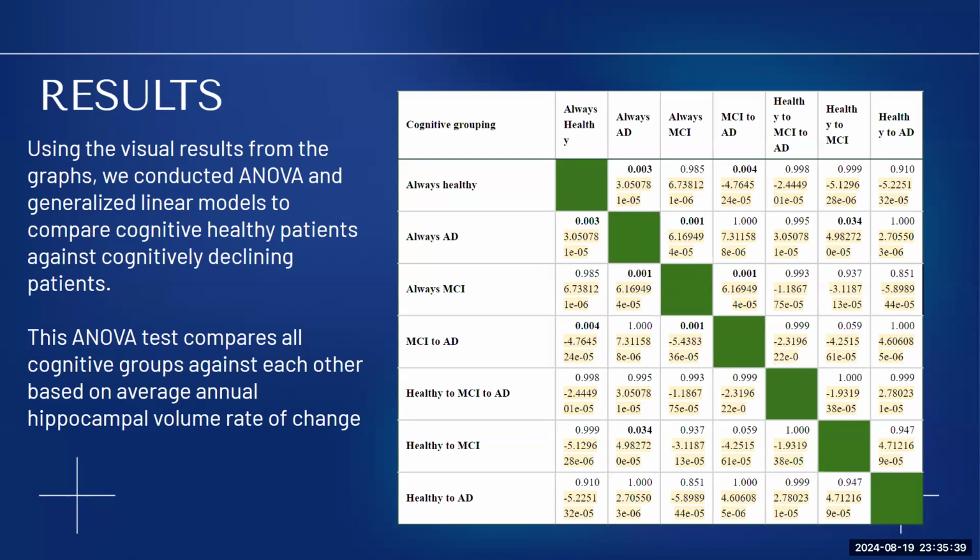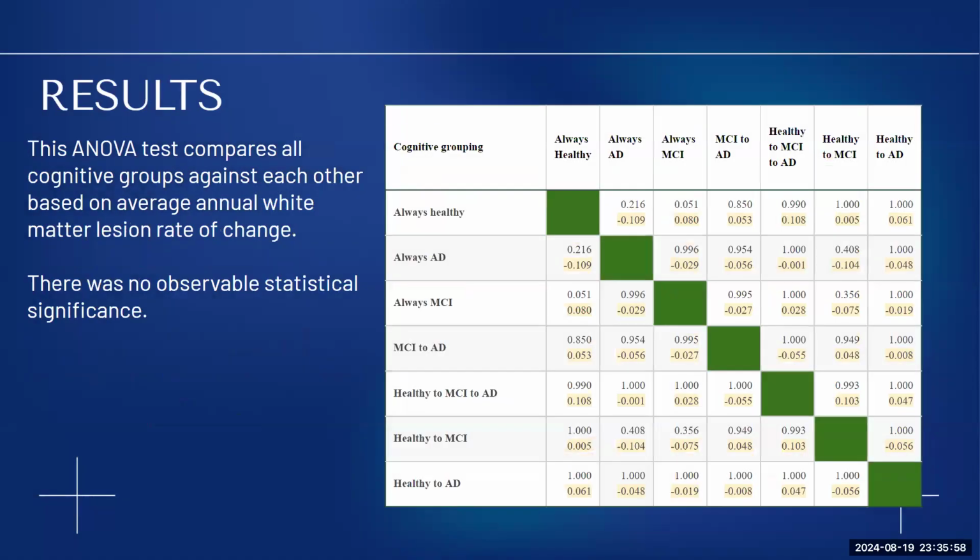And then the bottom are the differences in hippocampal annual average rate of change. If the difference was negative, it just meant that the row was smaller than the column. And the same is with this ANOVA test, which is actually average annual white matter lesion rate of